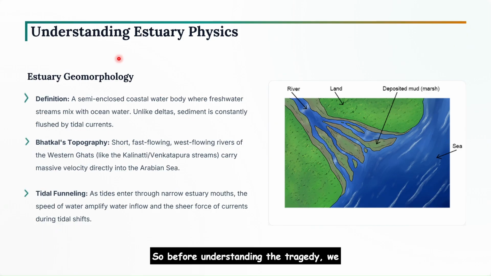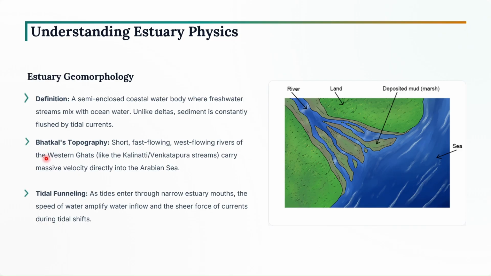So, before understanding the tragedy, we must understand what an estuary is. An estuary is a semi-closed coastal water body where the fresh water stream from the river meets the ocean water. So, the fresh water stream mixes with the ocean water, and that place is called an estuary. Unlike a delta, sediment is constantly flushed by tidal currents. In deltas, the sediments are accumulated, but here in estuaries, the sediments are constantly flushed by the tidal currents into the sea.